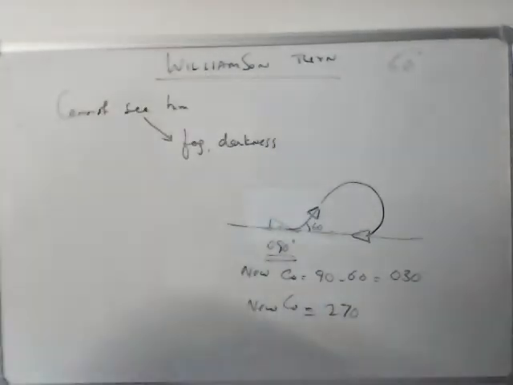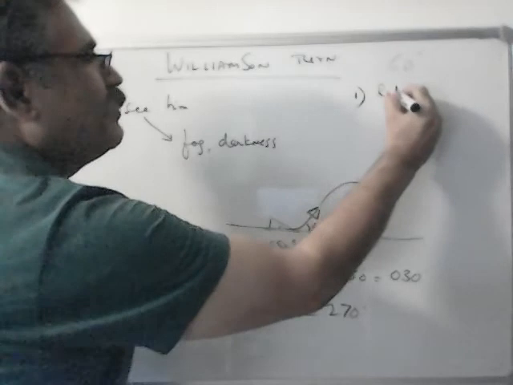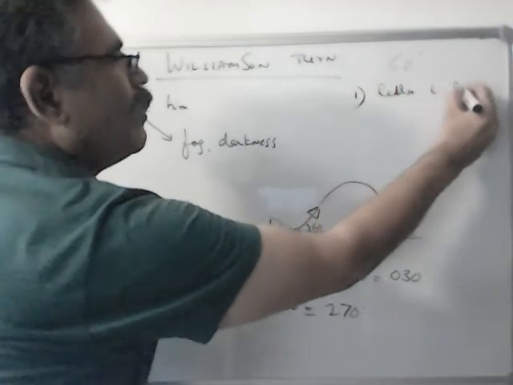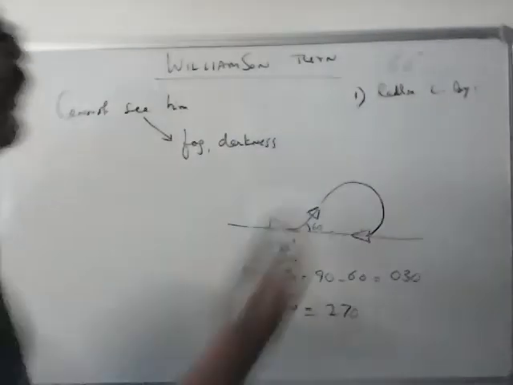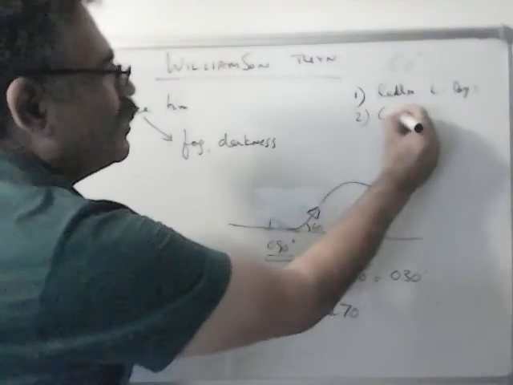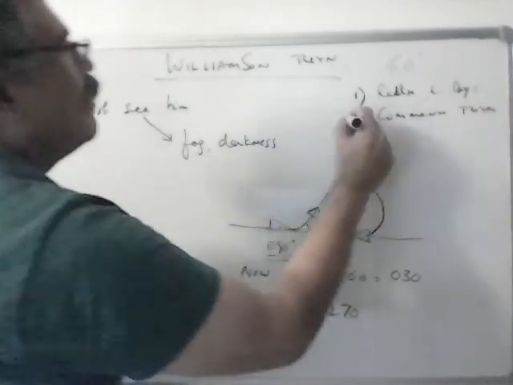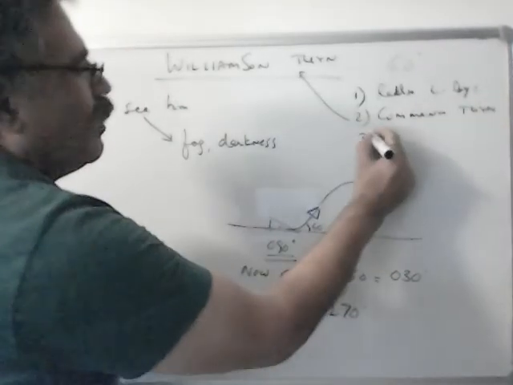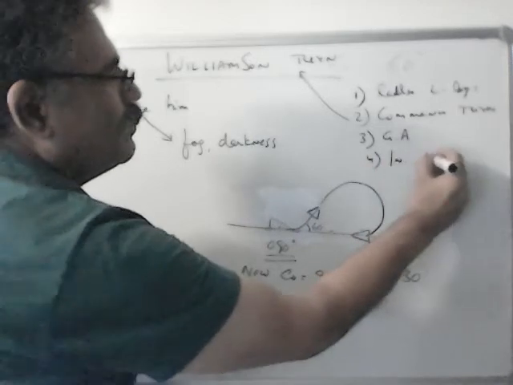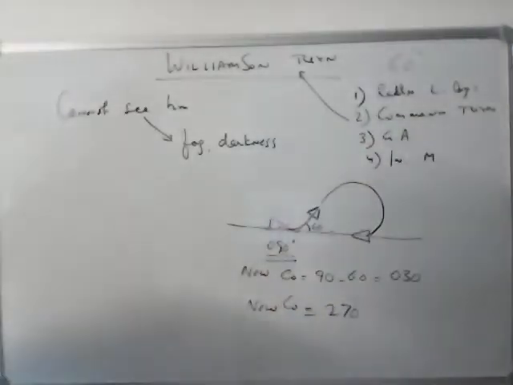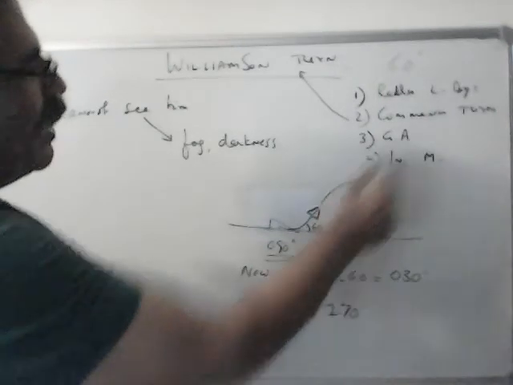So steps are the same. The first step would be to release the live buoy on the bridge, which has got your smoke and light. And second would be to commence the turn, Williamson turn. Third would be general alarm, inform master, and ship speed has to be reduced.